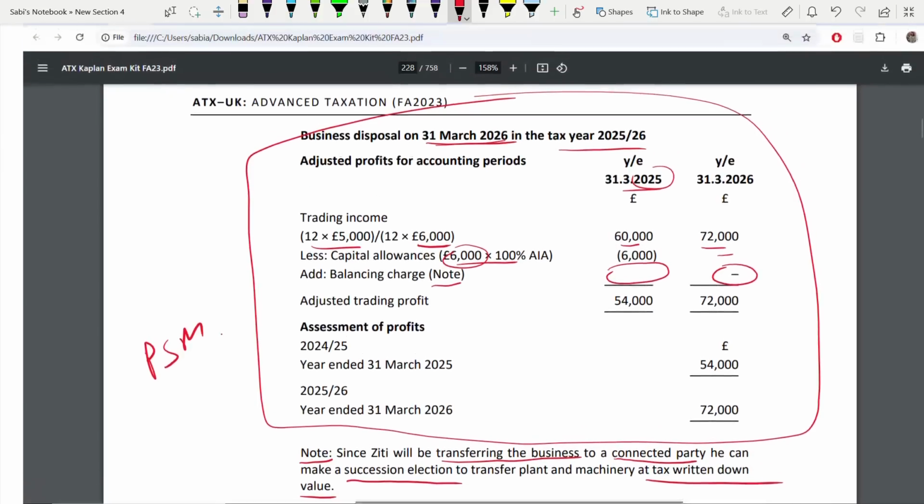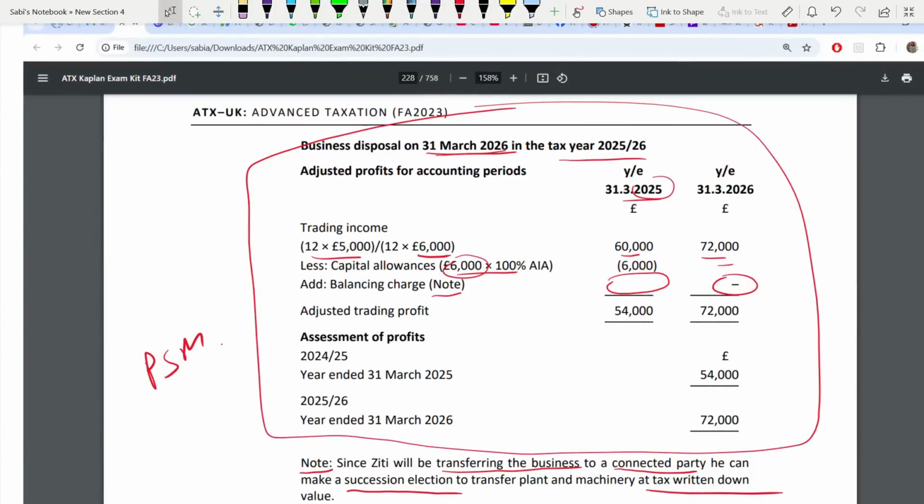So in 26, we are selling it as what? Going concern. We're not selling the entire business. That's why we are not having a balancing charge here. We can't have a balancing charge. We're not selling the business, it is still there.